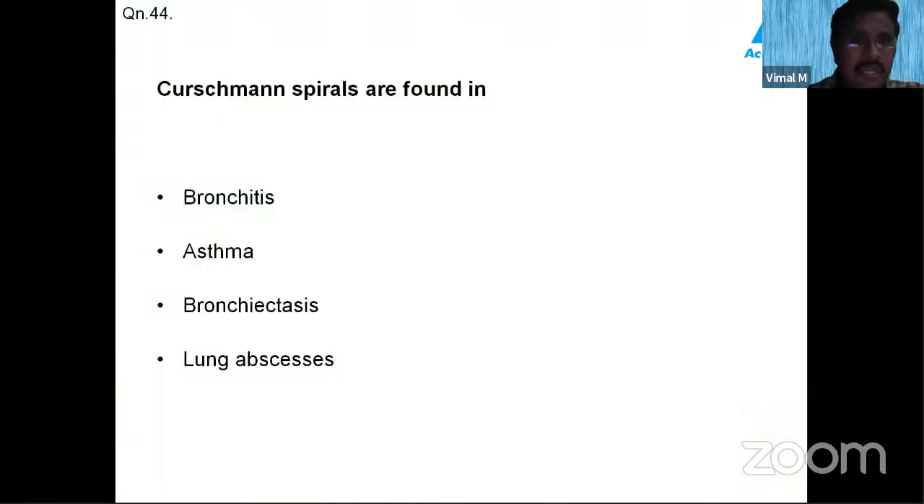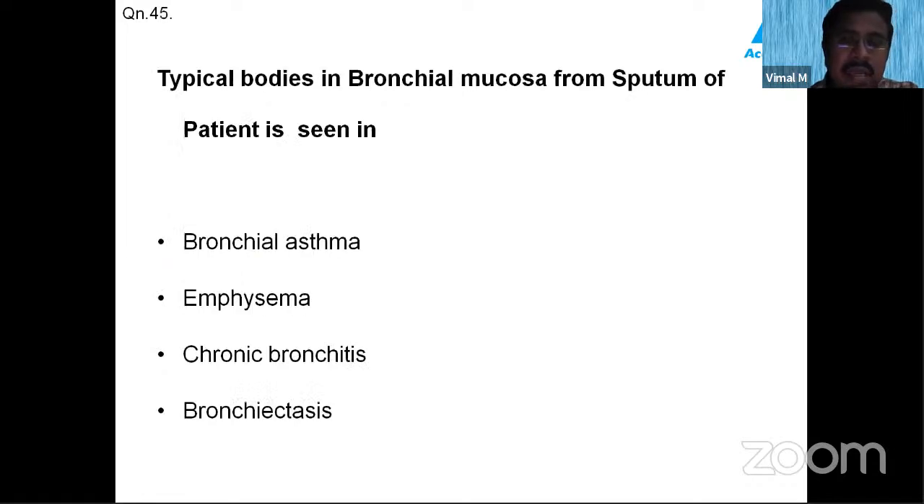Now see, Curschmann spirals are found in bronchitis, asthma, bronchiectasis, lung abscess. You know that it is asthma. Typical bodies, what they mean is Creola bodies. Yes, Creola bodies in bronchial mucosa from the sputum of the patient are seen in bronchial asthma.